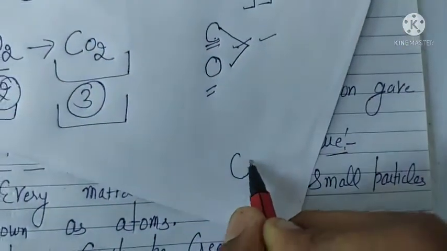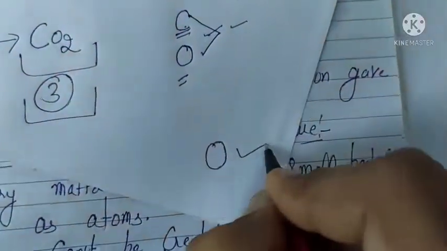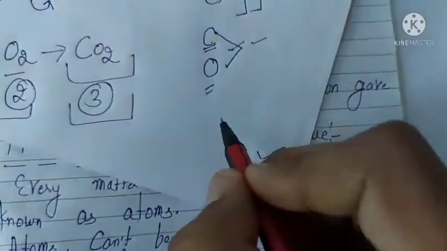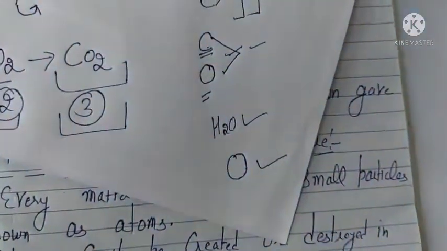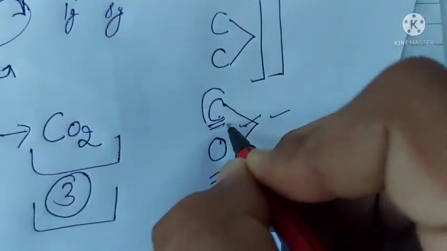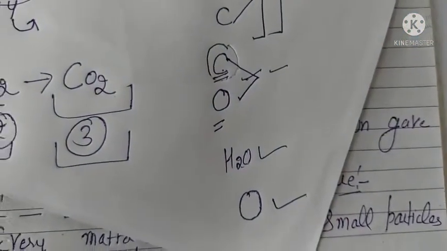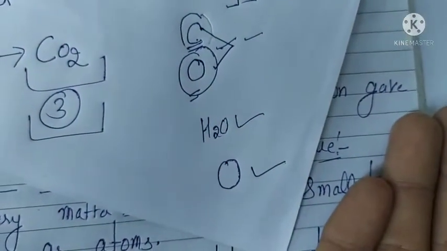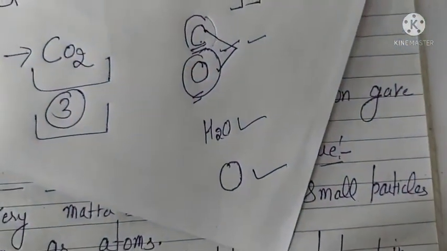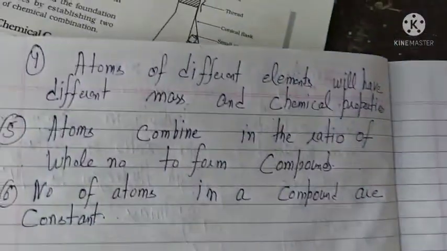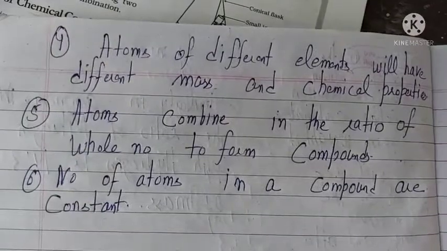Like oxygen, it supports combustion. Like water, H2O, it is not supporting combustion. So this atom will have different chemical properties. This atom will have different chemical properties. Suppose oxygen reacts with metal, but carbon does not react with metal. This is a kind of chemical property. So atoms of the same element will have the same mass and same chemical properties. And on the opposite, atoms of different elements will have different mass and different chemical properties.